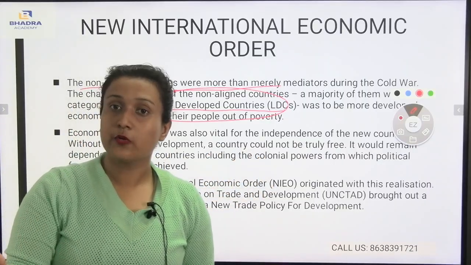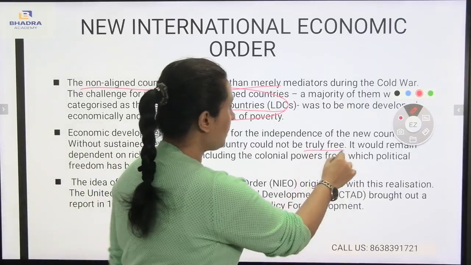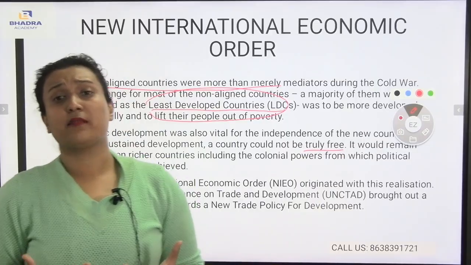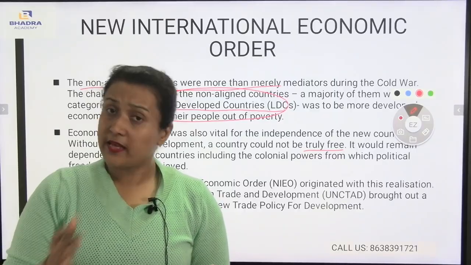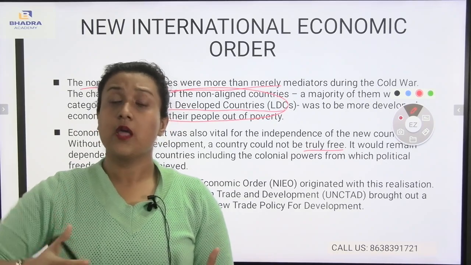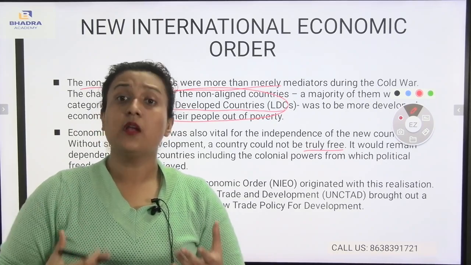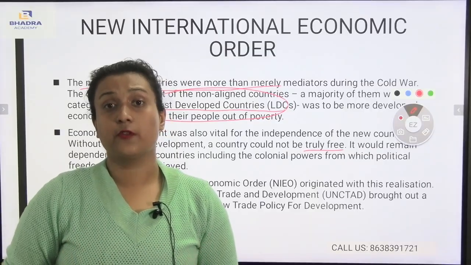If there is no economic development, then other countries will not be truly free, which means those countries which are practicing neutrality. All the time the countries cannot practice neutrality. They have to be part of the diplomatic relation. They have to be part of a war. Then only they will be able to understand the economic development of their own country. They can improve their own country.